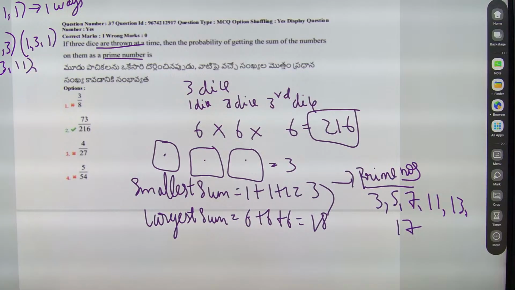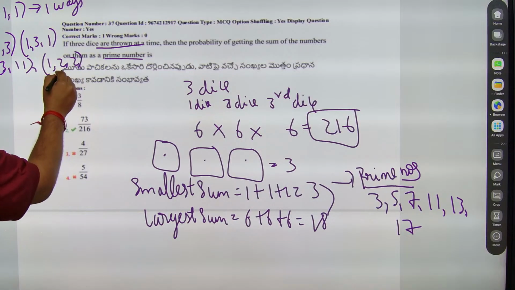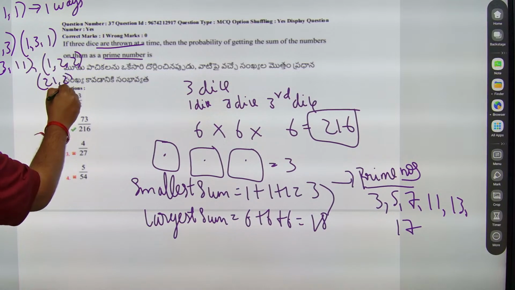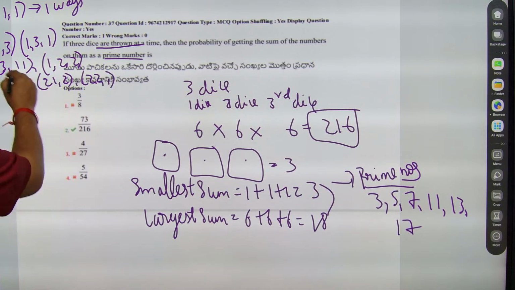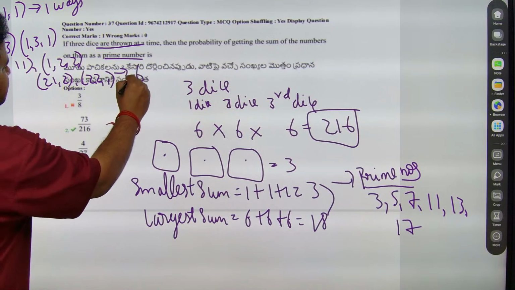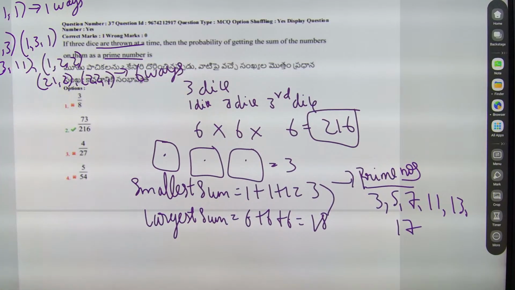Now if I write 1, 2, 2, this also becomes 5. Next I can write it as 2, 1, 2. Then 2, 2, 1. So total how many ways? Is there any other way? These are the only ways. So I'll get 6 ways. Similarly, 7.